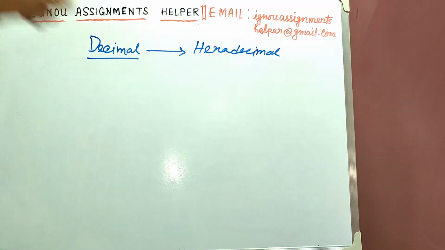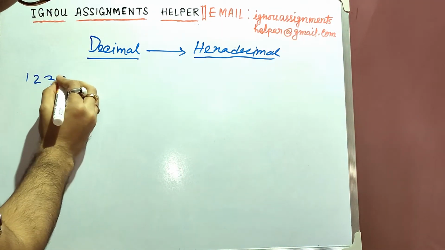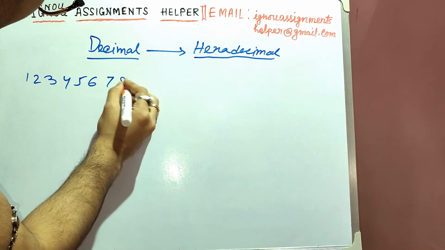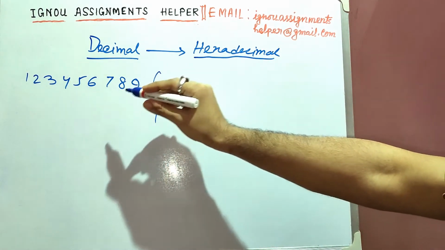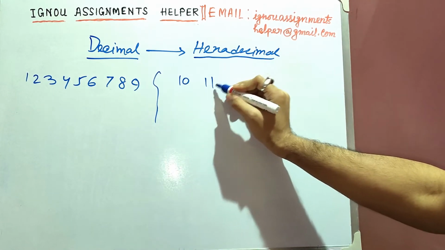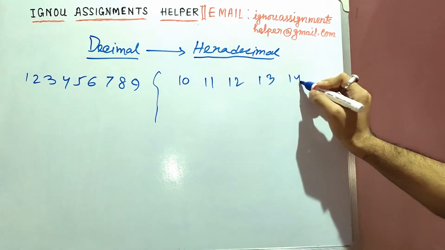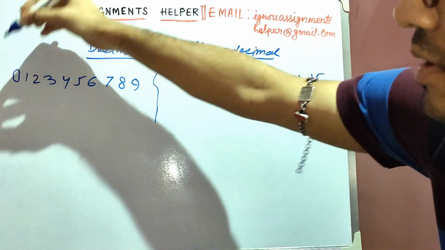Okay, so what are the decimal numbers? Decimal numbers means 1, 2, 3, 4, 5, 6, 7, 8, 9. Those are the decimal numbers. Using them, we can actually create any other numbers in the decimal series, whereas the hexadecimal numbers are all the numbers which we can see in decimal numbers along with 10, 11, 12, 13, 14 and last of all 15. Also the decimal series contains a 0 inside them.